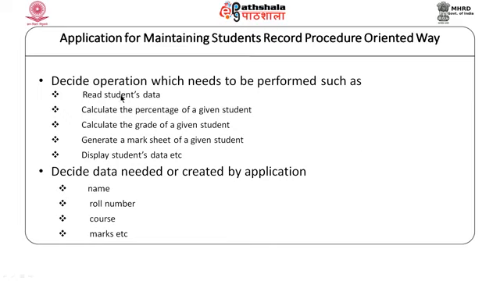Once we identify the different tasks that need to be performed, we would then identify what data would be required to perform these tasks, and we define the data accordingly. For example, for this application we may probably need data like the name of the student, roll number of the student, the course in which he is studying, the marks he has obtained, and so on and so forth.